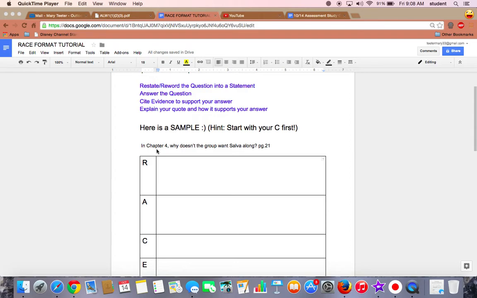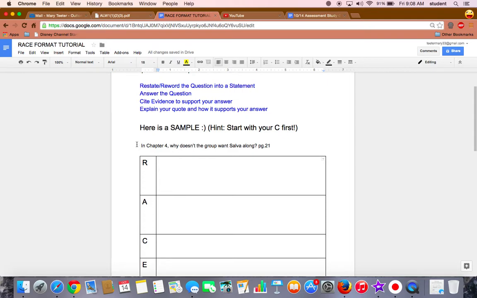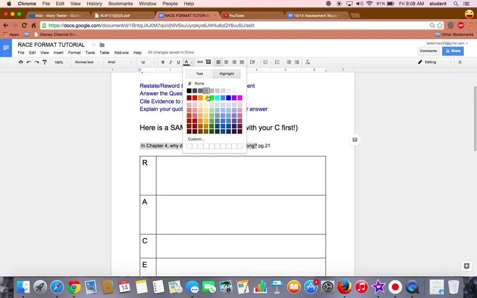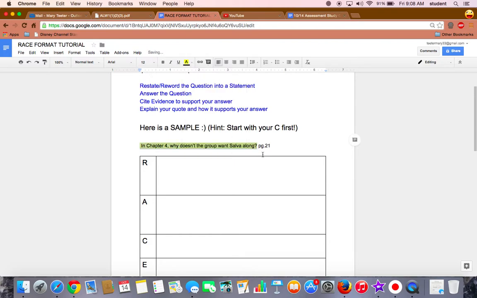Step 1 is to read the question. So I'm just going to read the question so I can understand what I'm looking for. Question says, in Chapter 4, why doesn't the group want Salva along? So now I kind of have an idea of where to go. I know that I want to go to Chapter 4, page 21, and find a quote that tells me why the group doesn't want Salva.